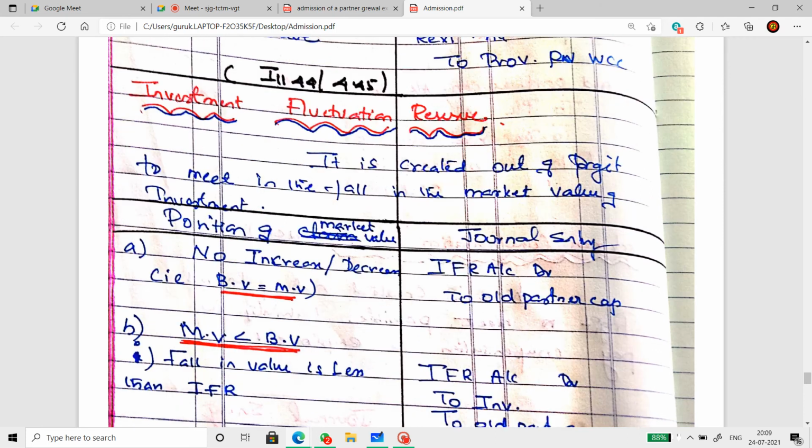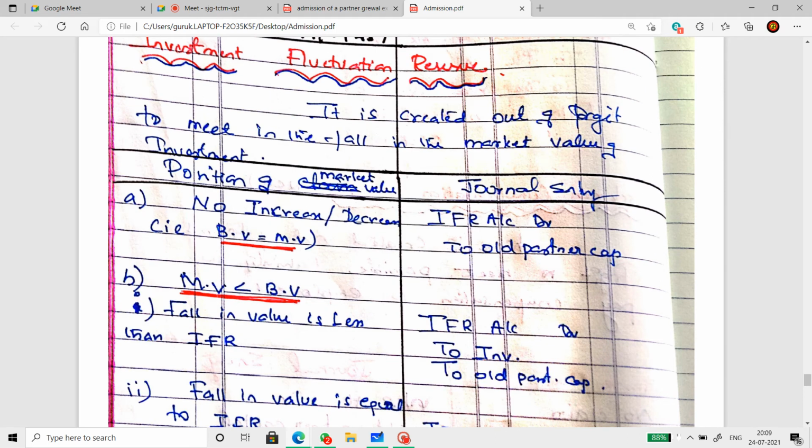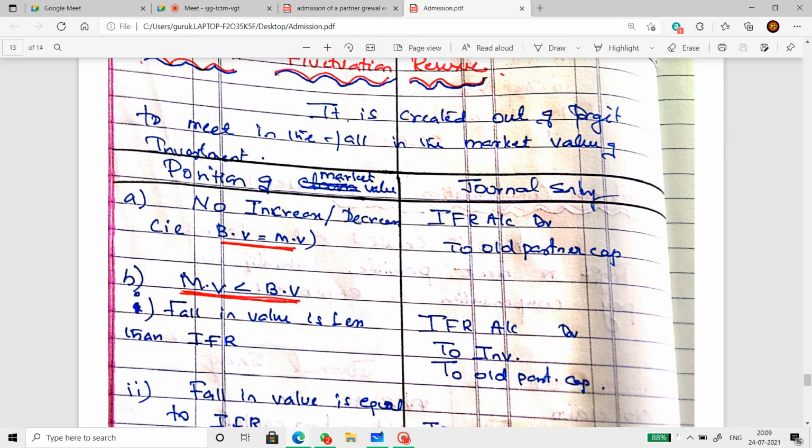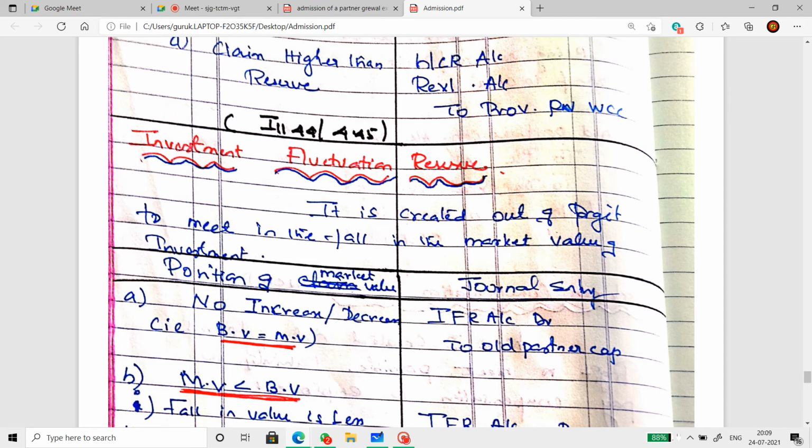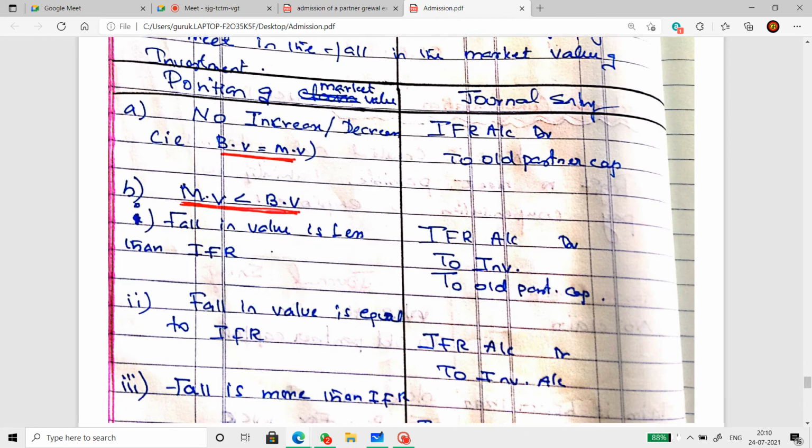Investment fluctuation reserve, the next reserve. Here also we'll have multiple cases. It is created out of the profit to meet the fall in the market value of the investment. The company will make investment. The investments are subject to market fluctuation. So if there is any difference between the market value and the book value, they will set aside that money from the IFR account. They will take the shortage from the IFR account, investment fluctuation reserve account. Now, there can be 4 cases under this also.